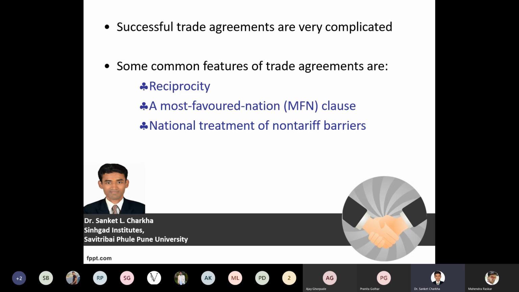So the MFN clause has been established, wherein around 2005 or 2010, after the proper establishment of the WTO, that is the World Trade Organization, all the nations came to a certain conclusion and established a certain clause. If you are under the perspective of the MFN, that is the most favored nation clause, what happens? The priority, the focus, or the particular perspective is given specifically to a certain nation, and that particular nation is getting a benefit out of it.